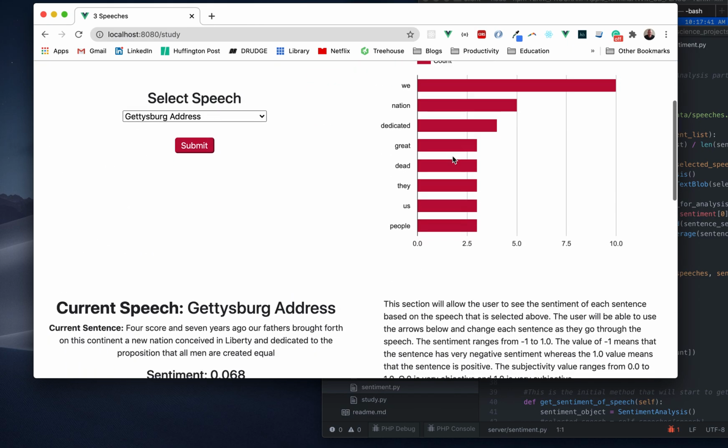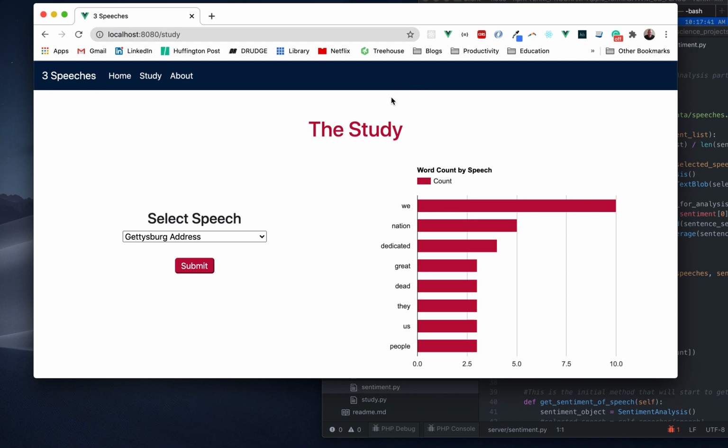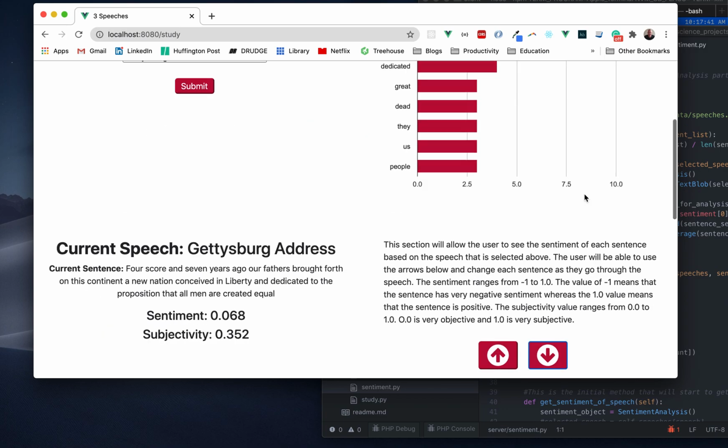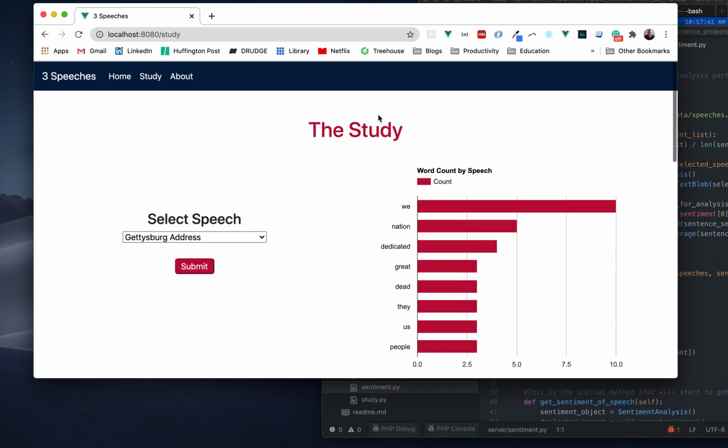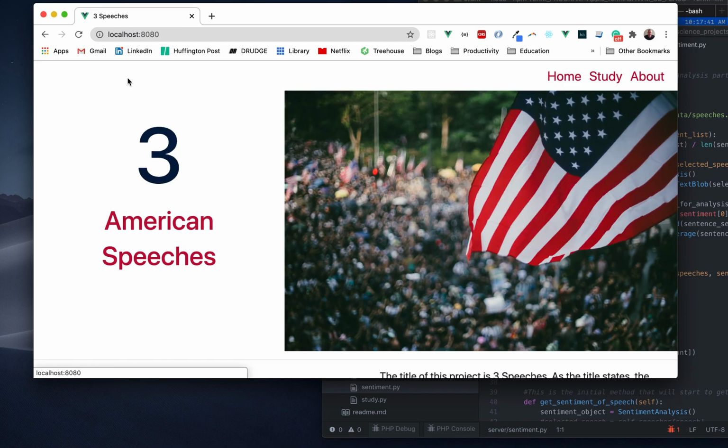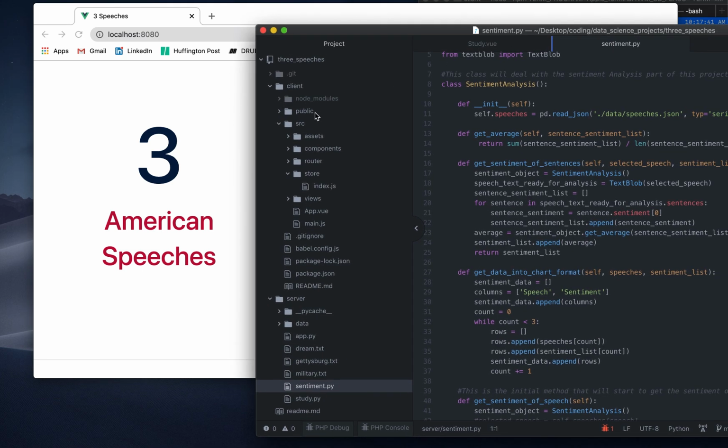So that's this project, and as you see, I basically made the colors red, white, and blue, the blue from the American flag and red from the American flag. So yeah, that's the project really right here. When I was working on this project I decided that I really want to look at Trump speeches and see how they pan out. I was going to add that to this project, but the project is called Three American Speeches, so I just decided to keep this very focused, and I have a PHP project I want to move on to next. So I'll probably come back and do a Trump speech analysis project.